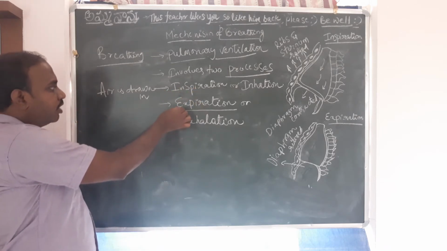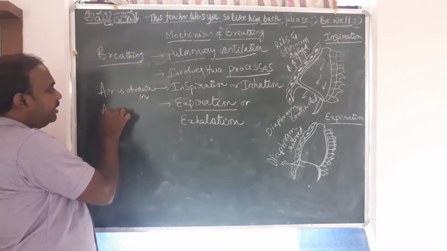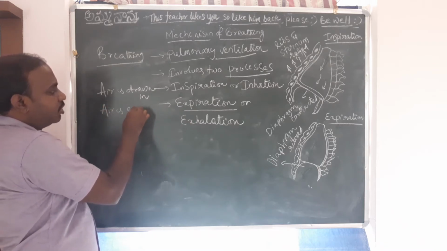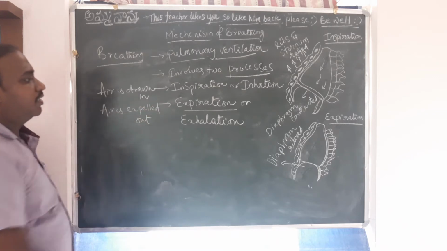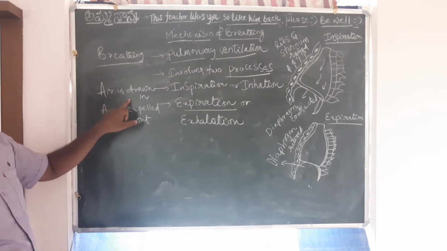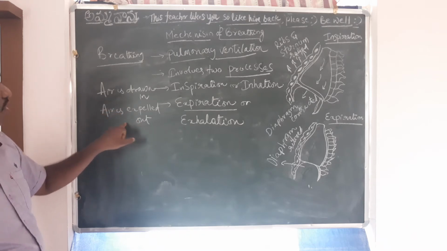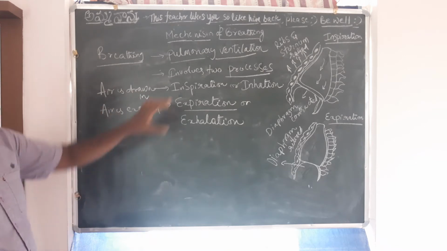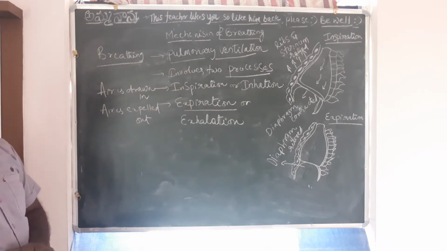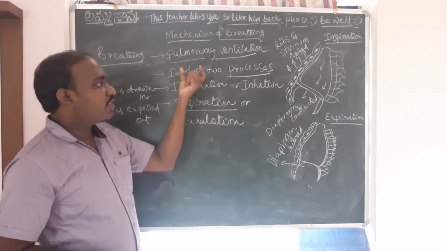In the expiration, what is happening? The air is expelled out. In the inspiration, the air is drawn in, and in the expiration, the air is expelled out. Two processes involved, with the alternative names that we have seen. And how is that possible?